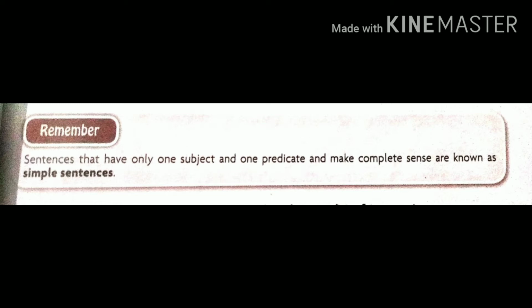It gives you a complete meaning of that one subject and one predicate.